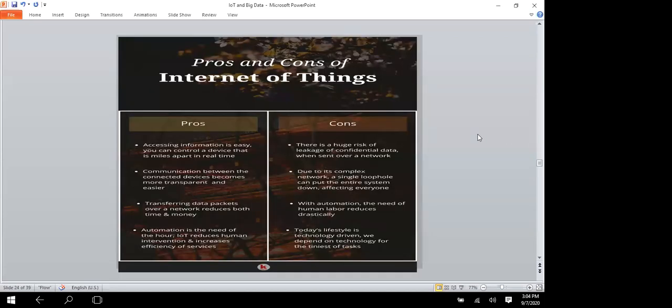So I have taken a few IoT devices to show you. A lot of IoT devices are coming every day. We will see the pros and cons of the Internet of Things.